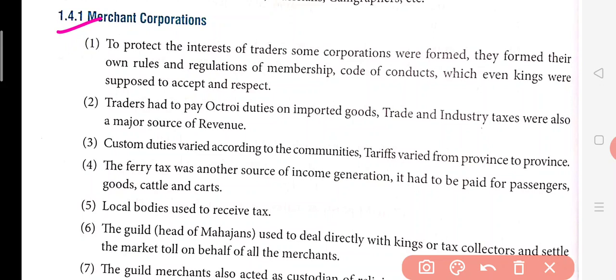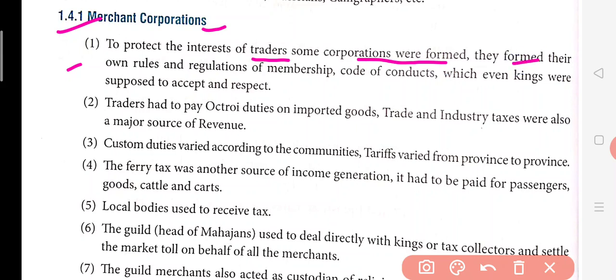So merchant corporations. Merchant means traders, and corporation means they are setting up an institute by which they will be able to set up and operate from that particular center. So setting up a center somewhere is called a corporation. Here, to protect the interests of the traders, some corporations were formed. If somebody is indulged in trading some goods or commodity, the corporation will be there, and this corporation is going to take care of all the trades happening over there.